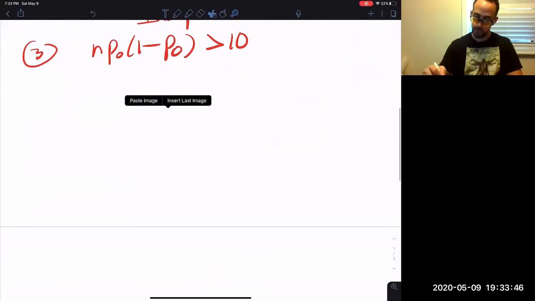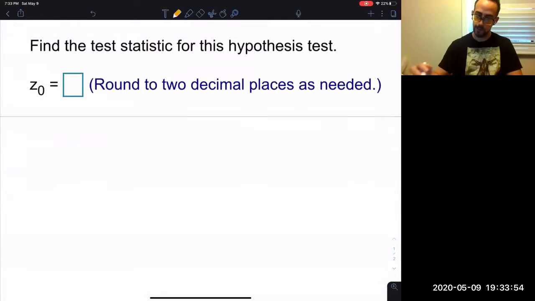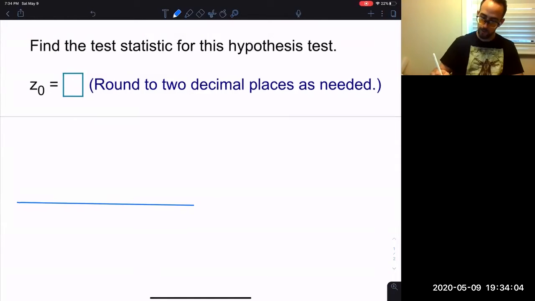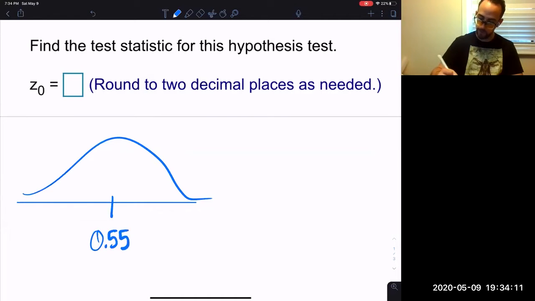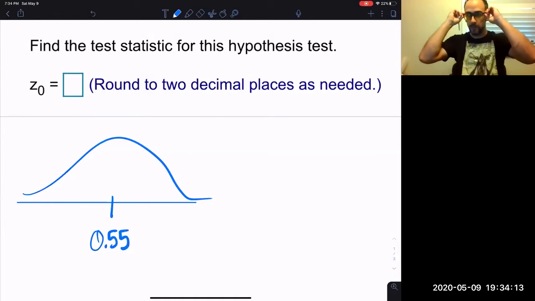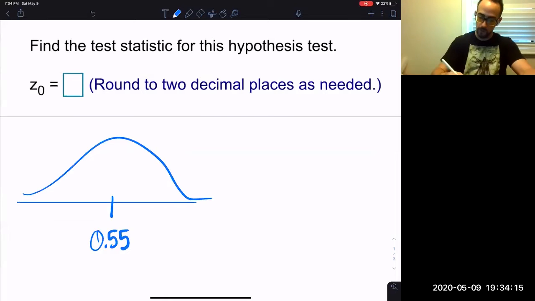All right. Let's find the test statistic. For the test statistic, it's going to be done in the following way. We're going to draw a picture like this. In the middle, I'm going to put 0.55. That's P, from the null hypothesis. Now it's a two-tailed test, so I'm going to shade both sides.